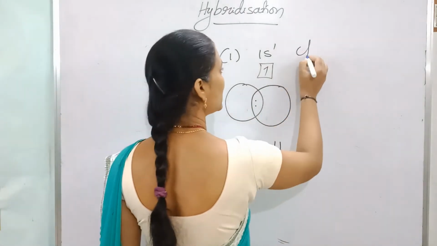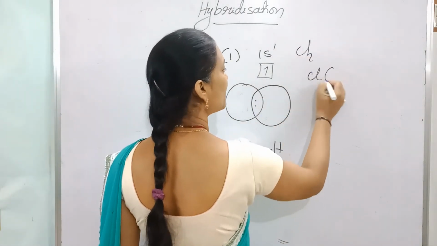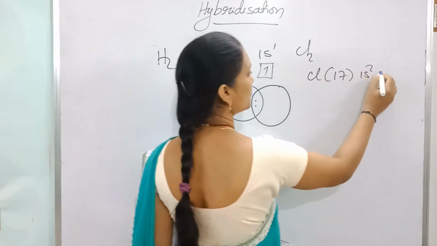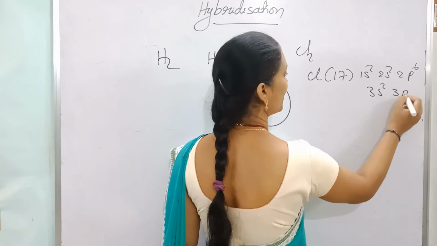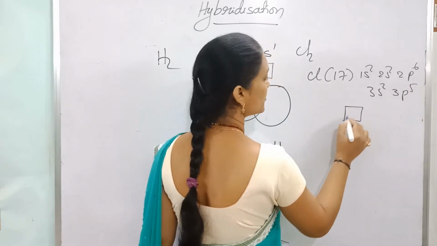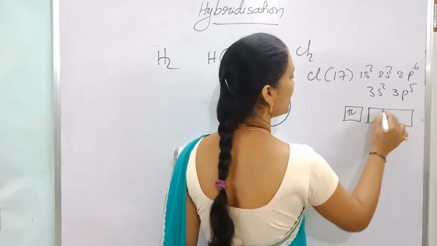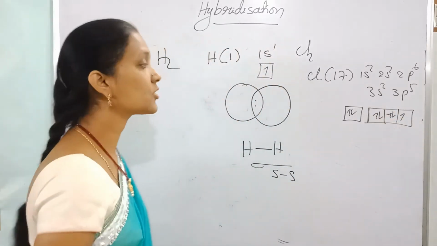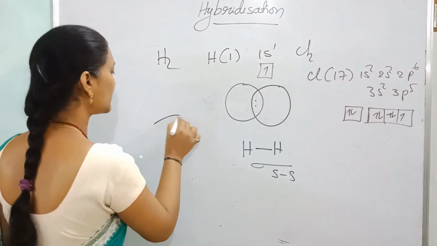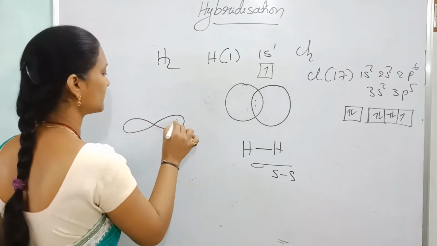Like that, if chlorine is given, chlorine has atomic number 17: 1s2, 2s2, 2p6, 3s2, 3p5. In chlorine, there is one unpaired electron in a p orbital.